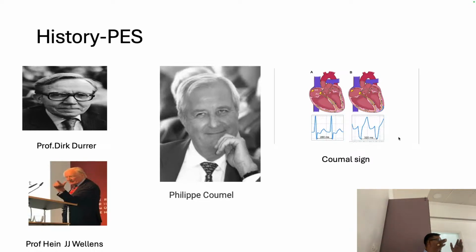So when we are inducing the tachycardia and wide QRS tachycardia happens during the narrow QRS tachycardia, we see how much the VA time is increasing. If the VA time is increasing, the pathway is on the same side. If the patient develops left bundle branch block and the VA time increases, the patient has a left-sided pathway. If right bundle branch block has developed and the ventricular-atrial time has increased, the pathway is right-sided.